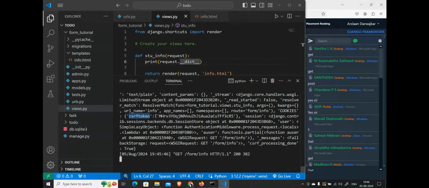CSRF token. See, you are asking, right? How does a CSRF token look like? Something like this. Okay.